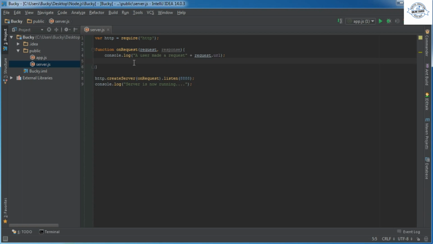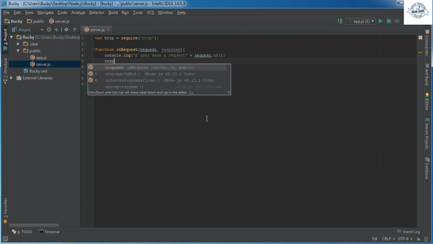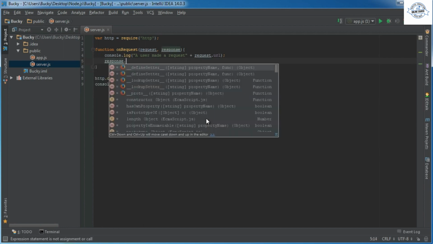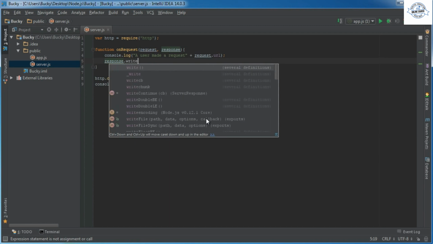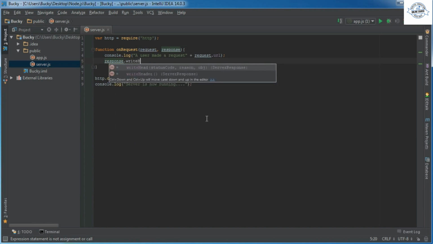But whenever a user makes a request, the first thing I'm going to do is print something out in our terminal, just so we can visually see what's going on. And then I'm going to start building my response, what I'm going to send back to them. So for the response, the first thing I want to do is write head right there. Alright. So before I hit enter, check this out.